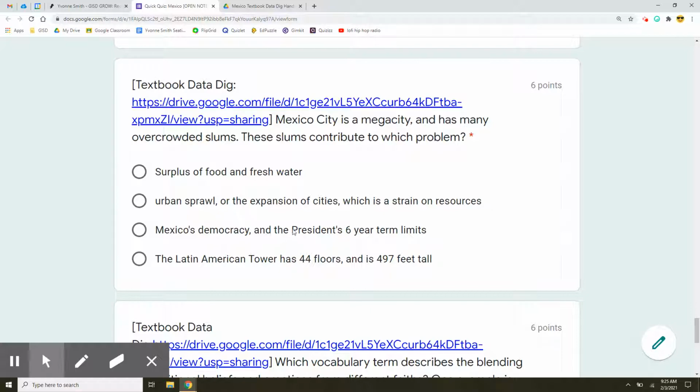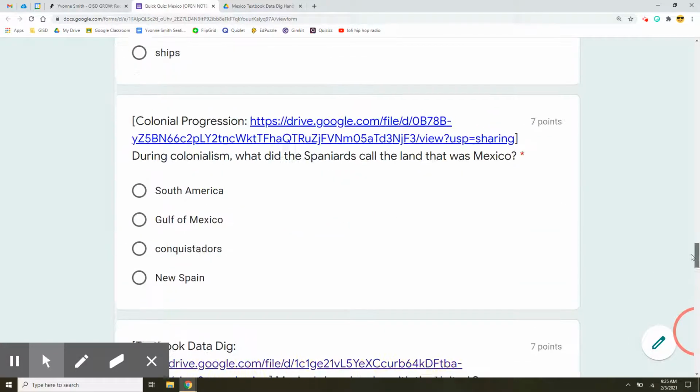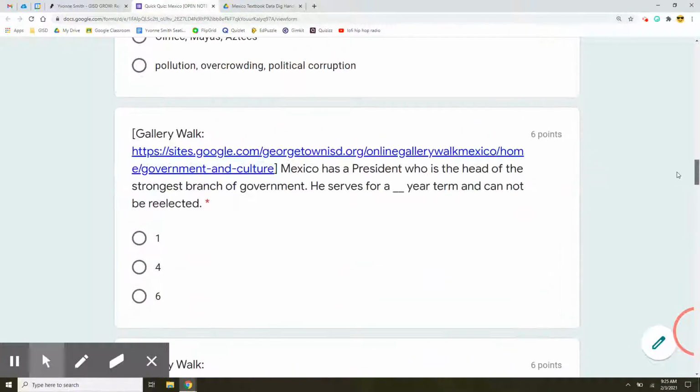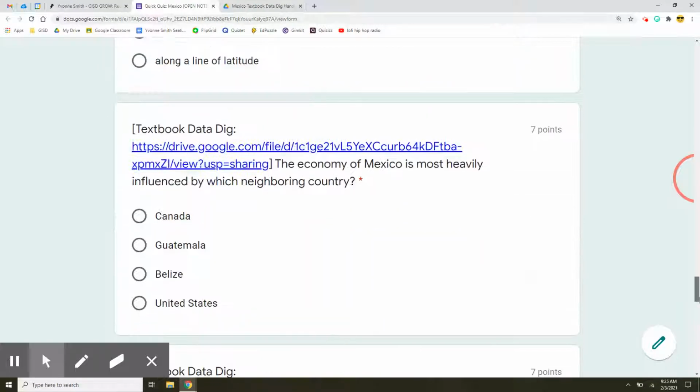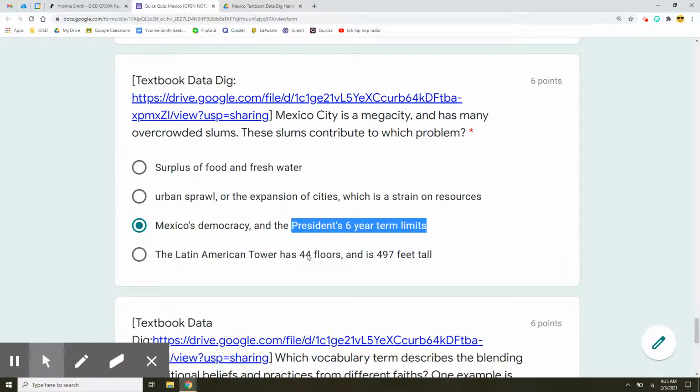Mexico's democracy and the president's 6-year term limits. Oh, this answer choice helps you with a question that was right back up here. Anyway, go back and see if you have the same answer up here. Or is it the Latin America Tower has 44 floors and is 497 feet tall? I did not mean to mark this. That doesn't mean that this is the correct answer. It's just that Mrs. Smith accidentally clicked it.